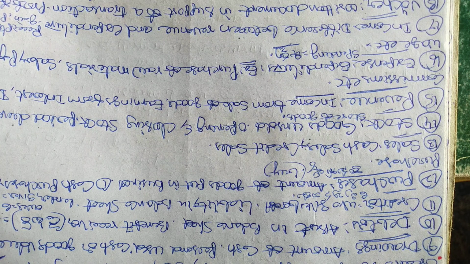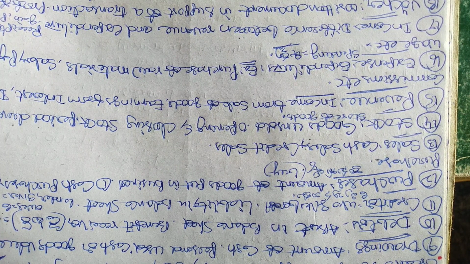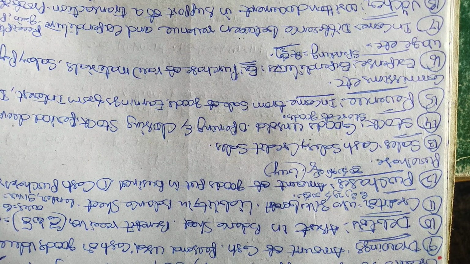Drawings are personally used cash or goods of the proprietor. It is for his personal use. It may be in the form of cash or goods value of proprietor are known as drawings.